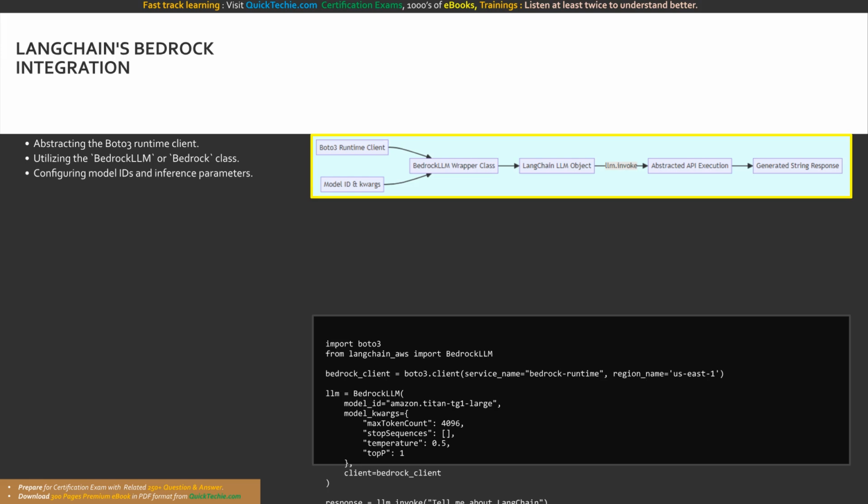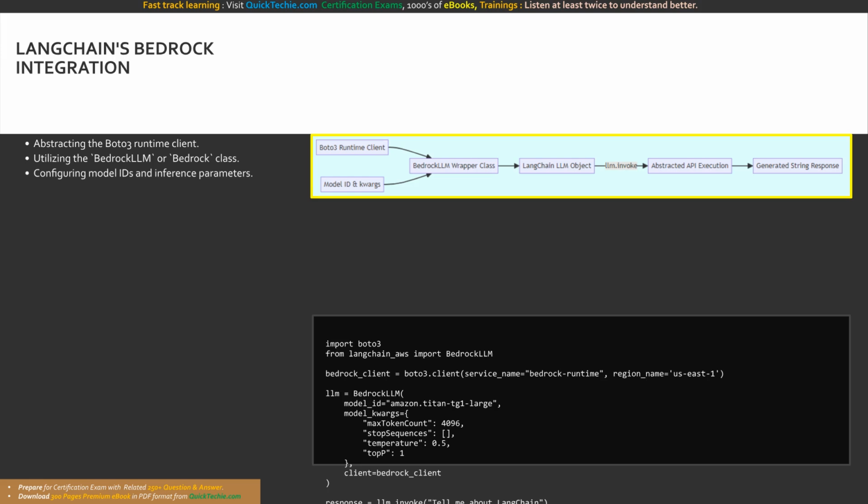This model_kwargs dictionary holds all of our critical inference parameters, such as temperature, top P, and max tokens. By doing this, we create a highly portable LangChain LLM object. This object can now be seamlessly plugged into any downstream LangChain pipeline, agent, or memory module. It serves as the cognitive engine for our entire open source orchestration setup, backed securely by Amazon's cloud infrastructure.